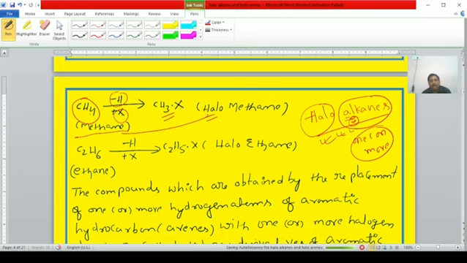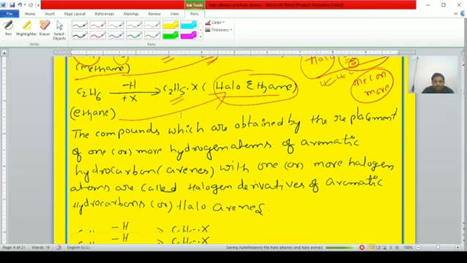Methane is converted to halomethane by replacing one hydrogen atom with one halogen atom. Minus H means one hydrogen is lost, plus X means one halogen atom is added. Remember, students. Similarly, ethane, C2H6, minus H plus X gives C2H5X, which is known as haloethane. Ethane is converted to haloethane. Clear, students? Right.